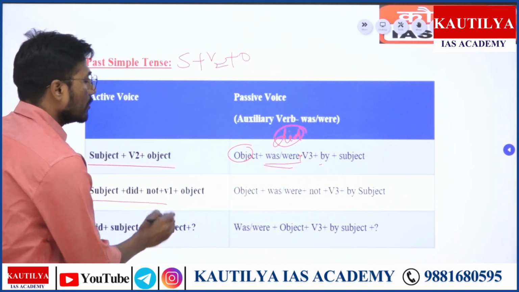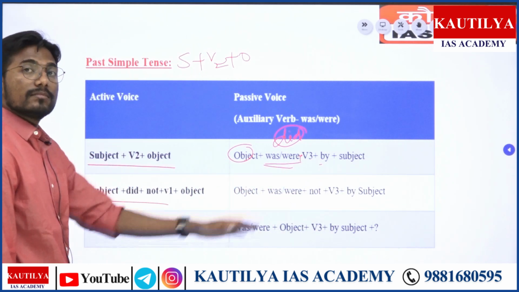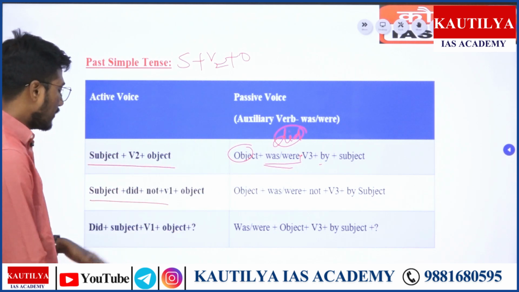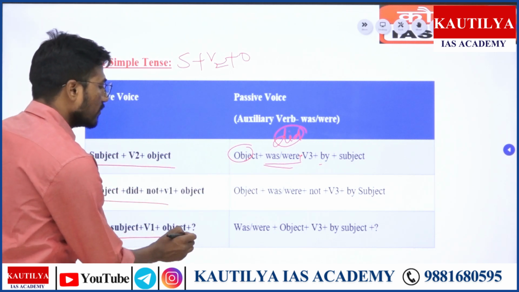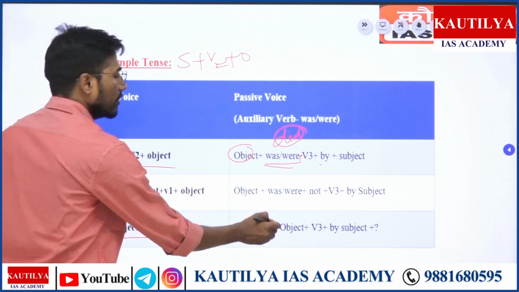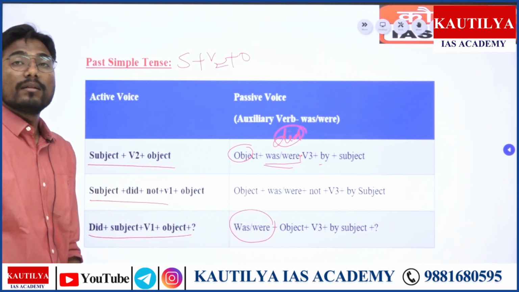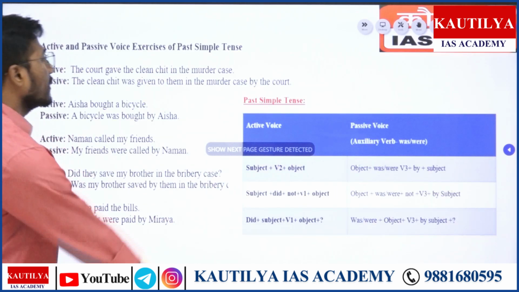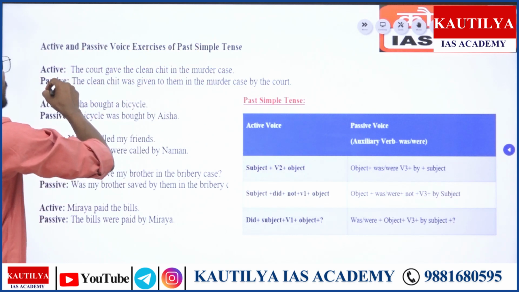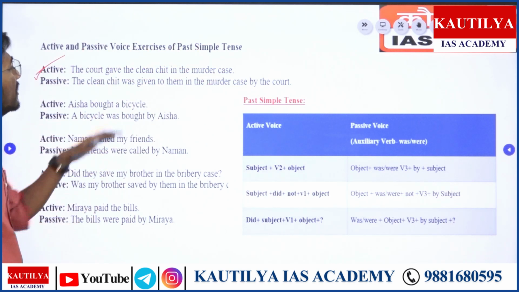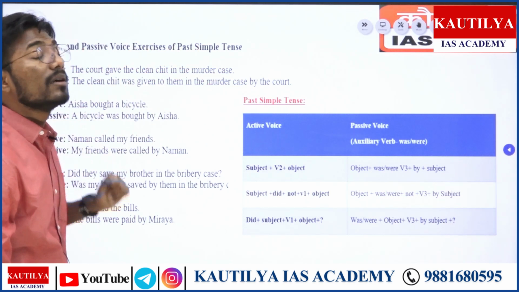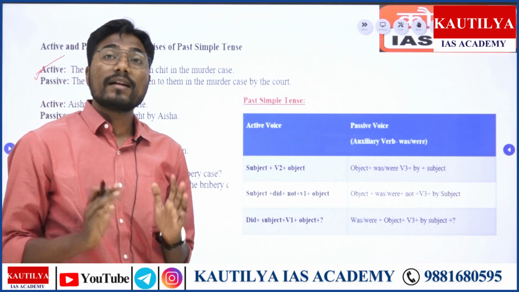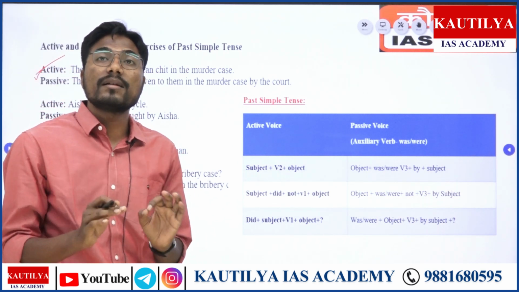Here you have to understand did not, was or were not. Then if it is with the auxiliary verb or interrogative one, then you have to start with the auxiliary verb here, right? Yes. Moving ahead, and that will be pretty clear if you understand this with the help of an example. Say like, the court gave the clean sheet in the murder case. The court gave the clean sheet in the murder case.